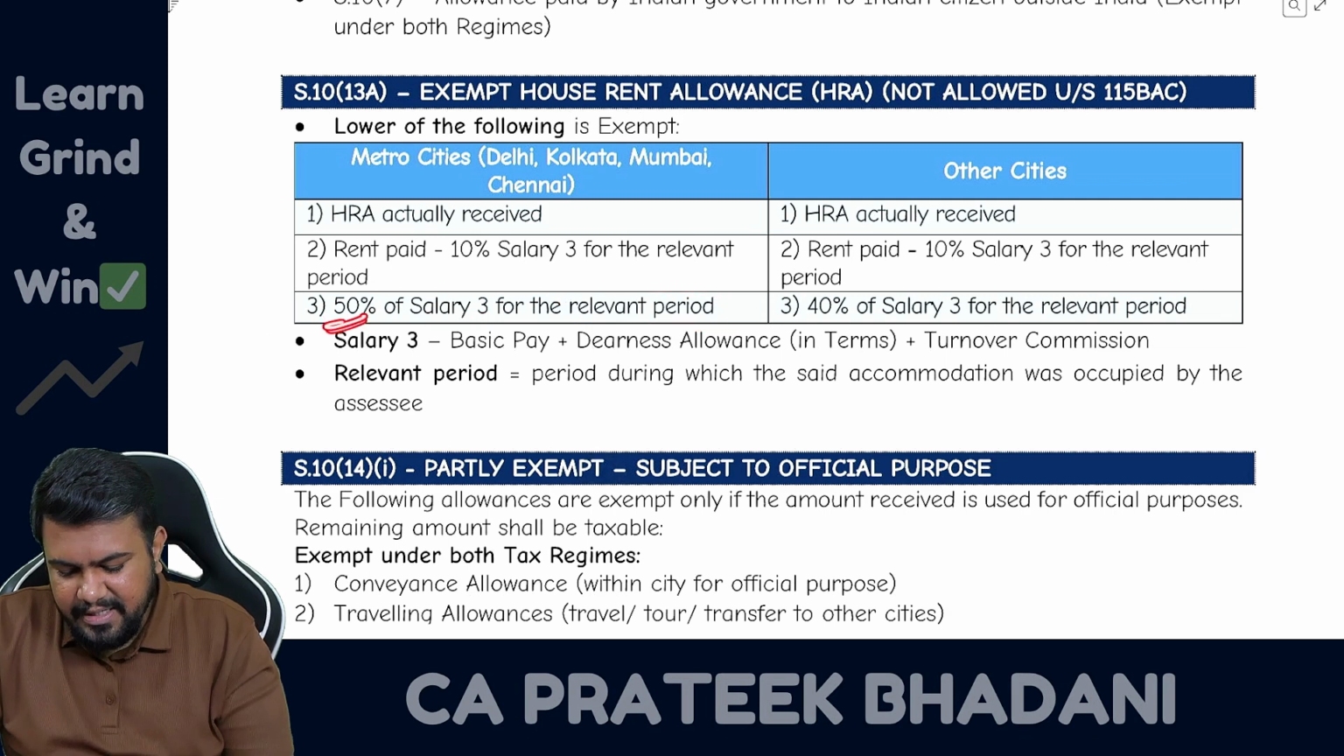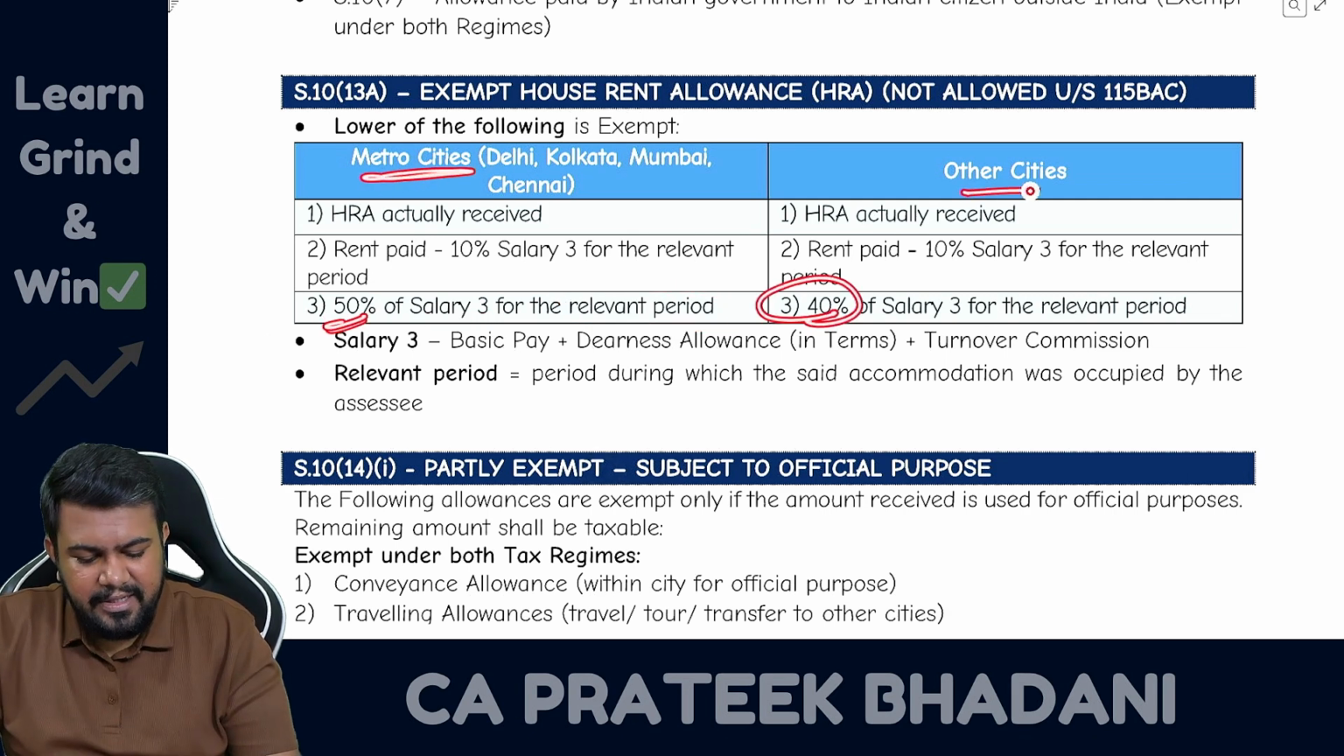So 50% in case of a metro city, however it is 40% in case of a non-metro city.